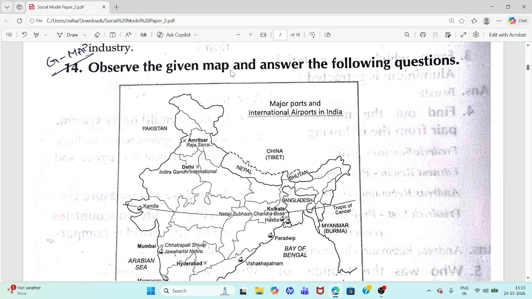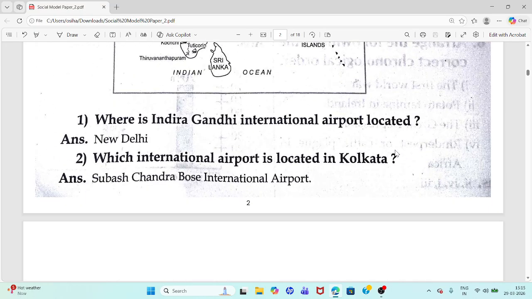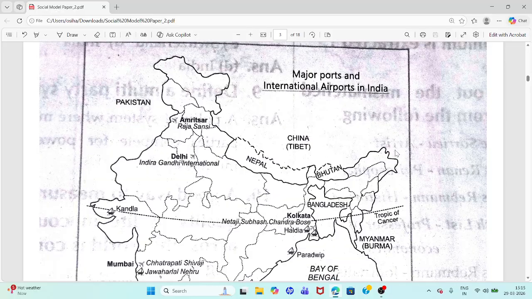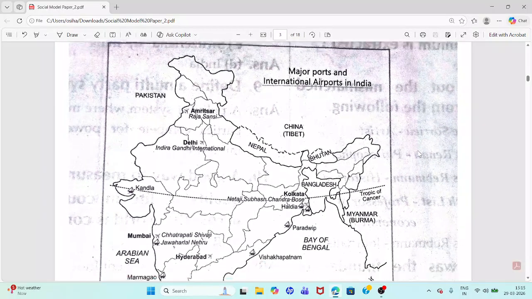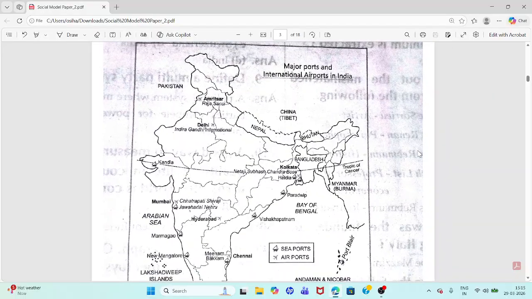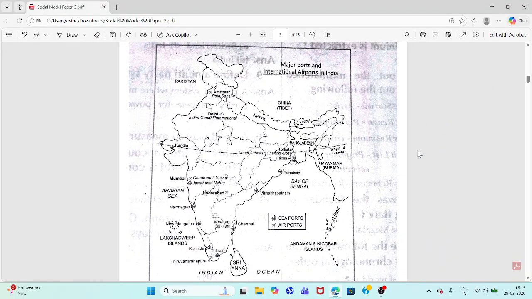14th question. Observe the given map and answer the following questions. Please observe this given map. Okay, you can see here also. I think this is visible to you clearly. So observe the given map.